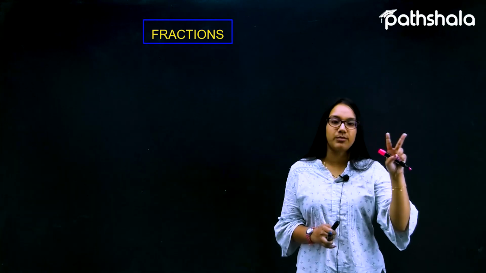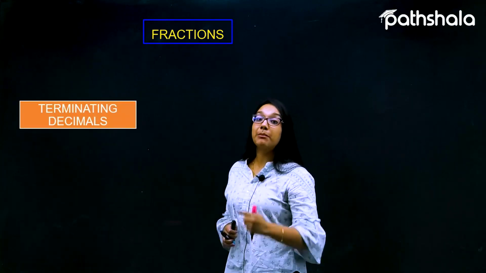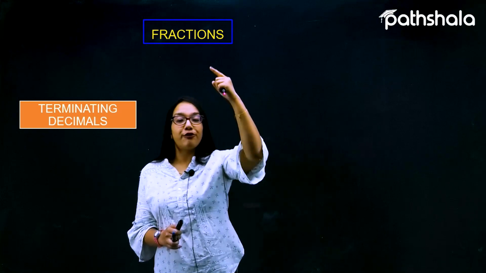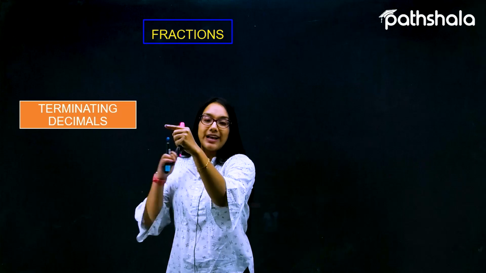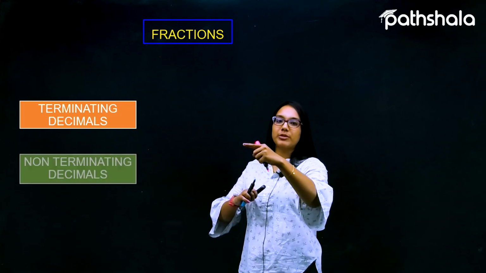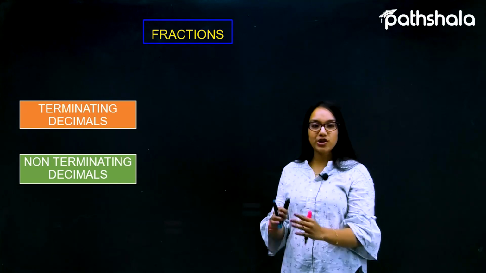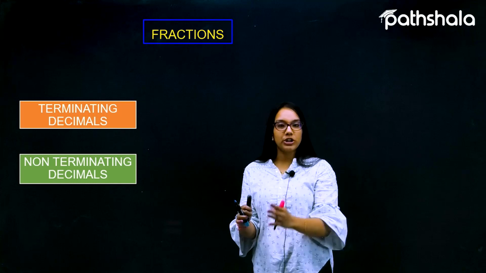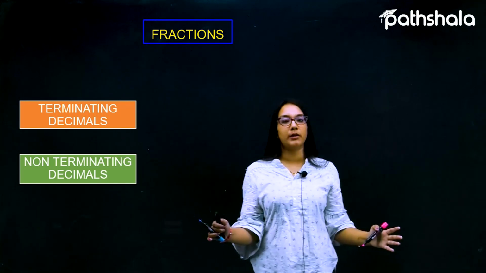What are those 2 decimal representations? The first one is called terminating decimals, and the other kind of representation is non-terminating decimals. So fractions can be converted into terminating decimals and non-terminating decimals.